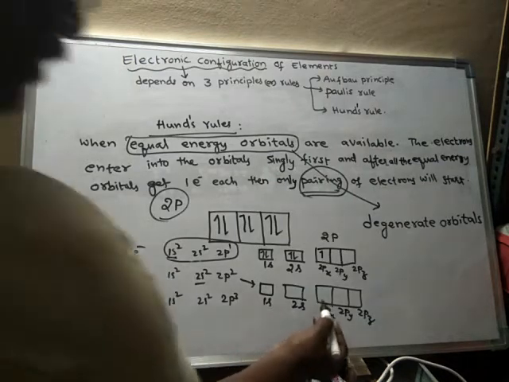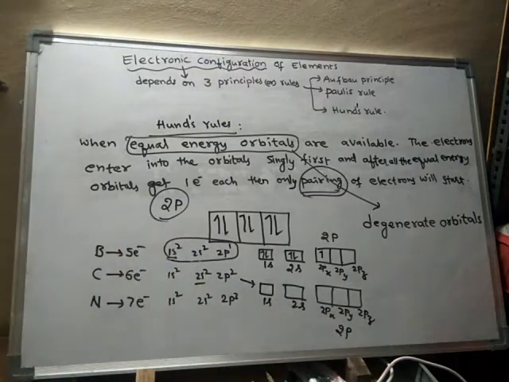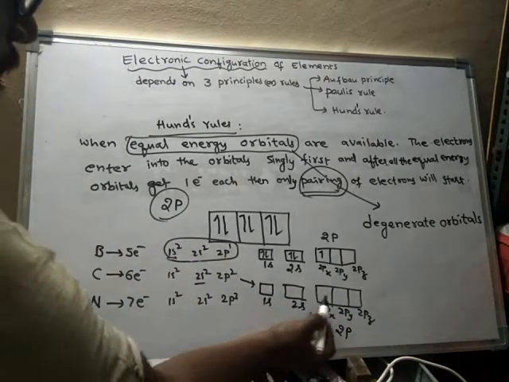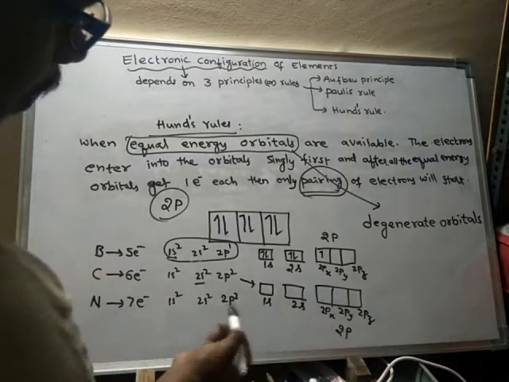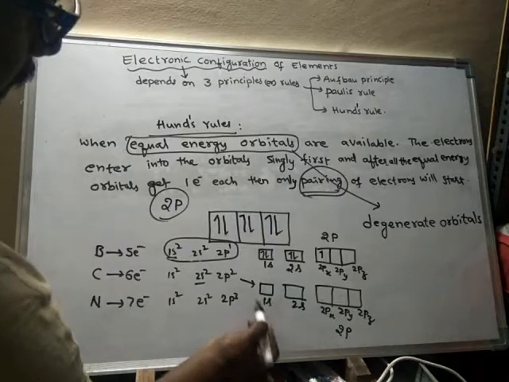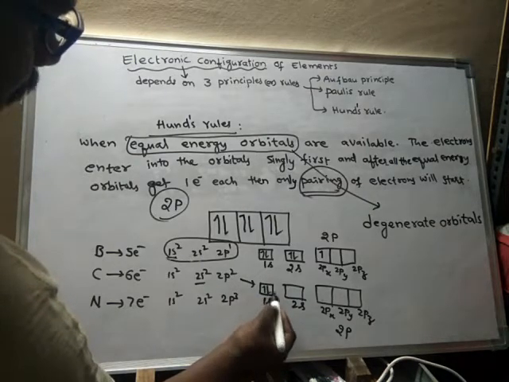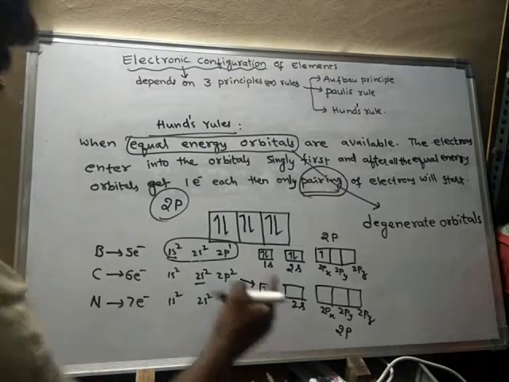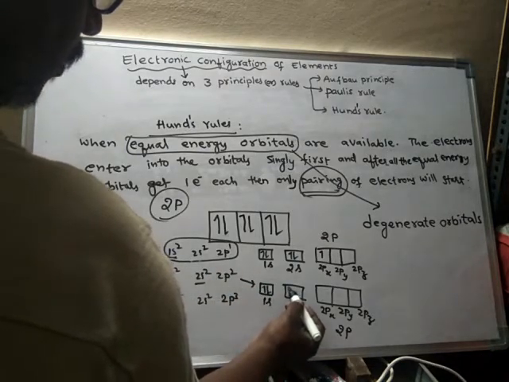All these three together are called 2p suborbit. Now I will fill these orbitals with electrons. The 1s is the least energy orbital, hence it gets electrons first. After filling of this orbital, the next orbitals will be filled.